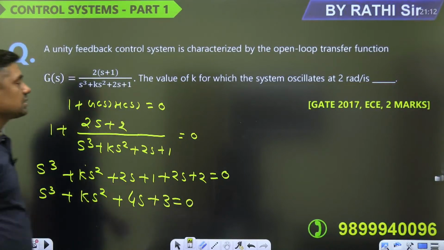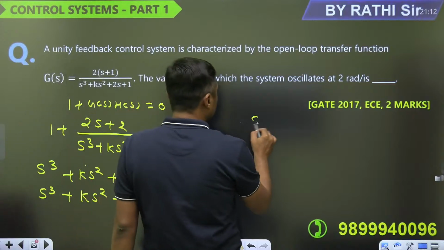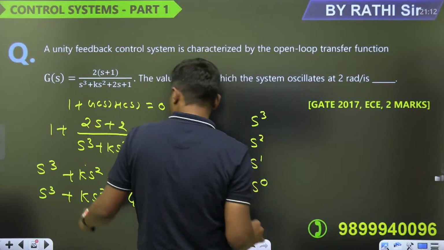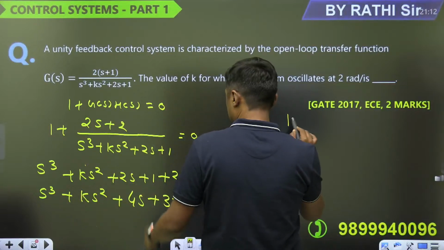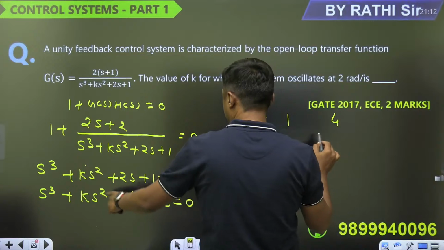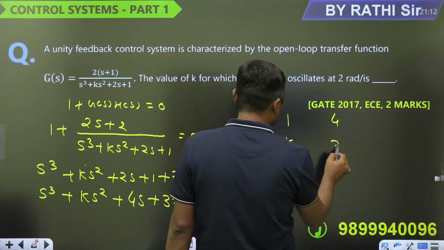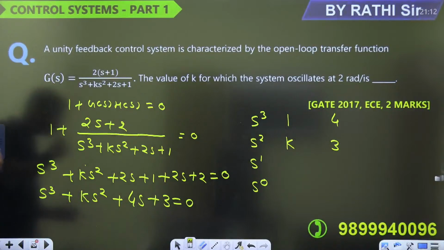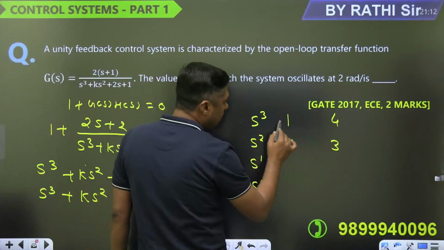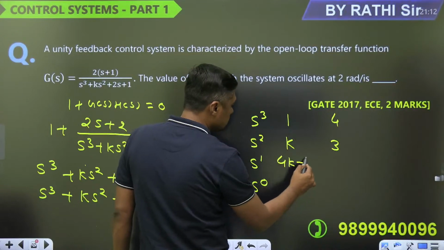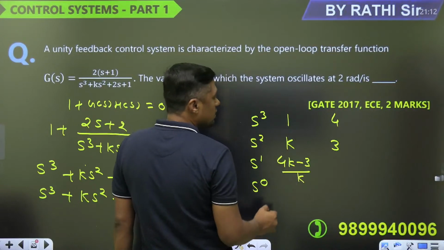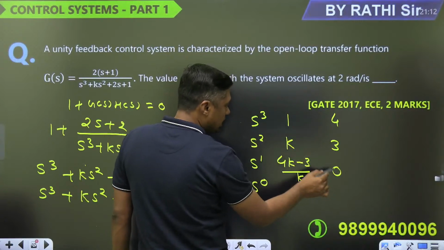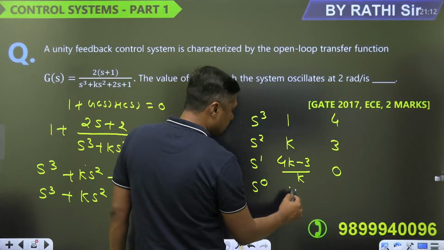Now Routh-Hurwitz. So s cube, this is 1, 4, s square, k, and that is the 3. Okay, you can arrange. Now this is the equation, arrange it. Then guys, this is (4k minus 3) upon k, then 4k, this is the 0, and k0, this is the value, and upon this is the 3.